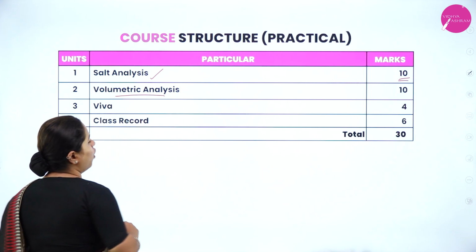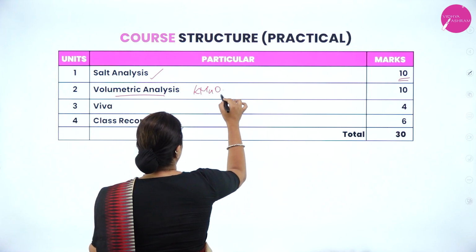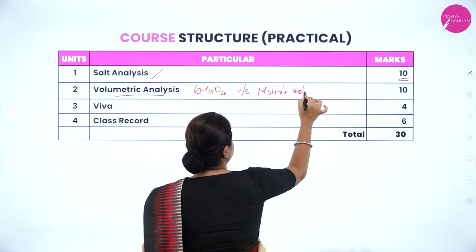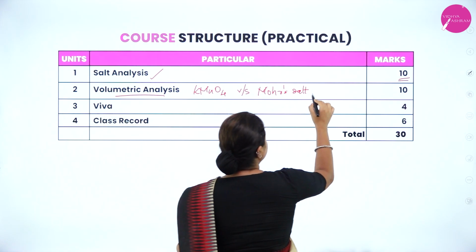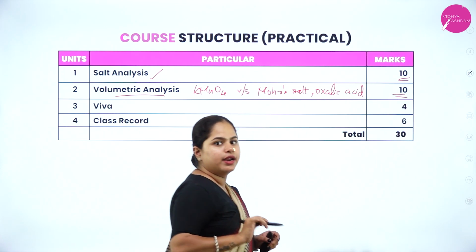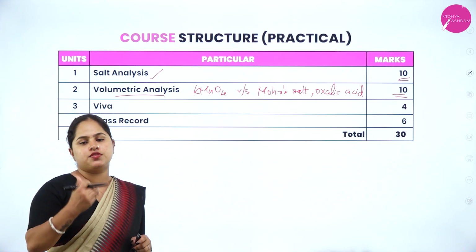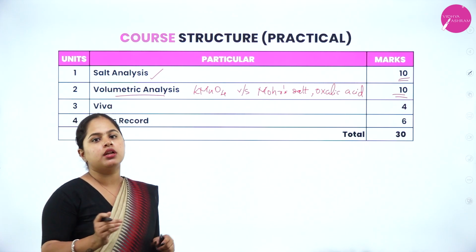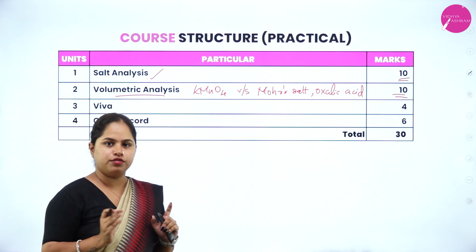Moving on to the next one, that is volumetric analysis. This year we are doing KMnO4 versus Mohr's salt, as well as KMnO4 versus oxalic acid. This will give you a total of 10 marks. That is for doing the titration process, the procedure, as well as writing down and calculating the strength as well as the concentration, the complete calculation and the procedure to be written. Finally, you will get a total of 10 marks.